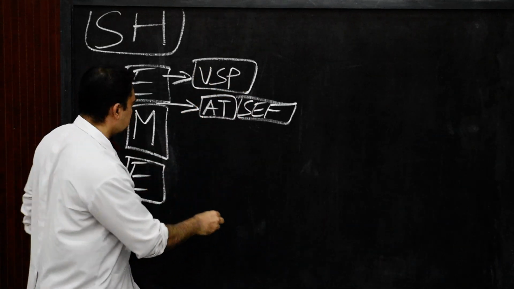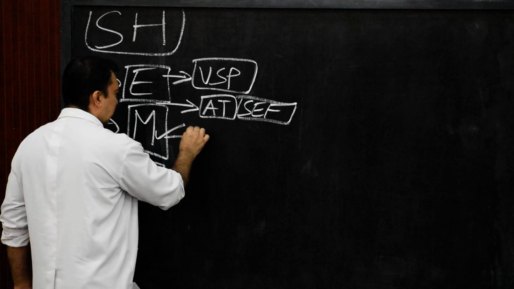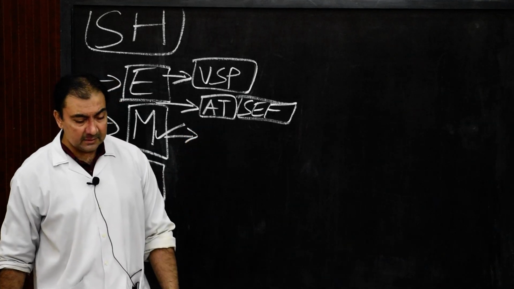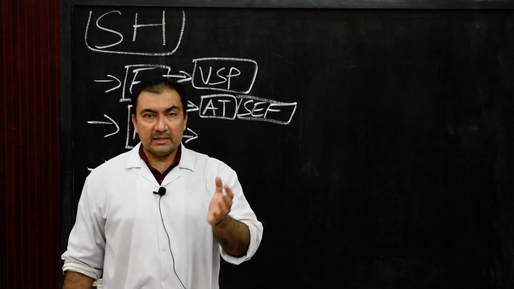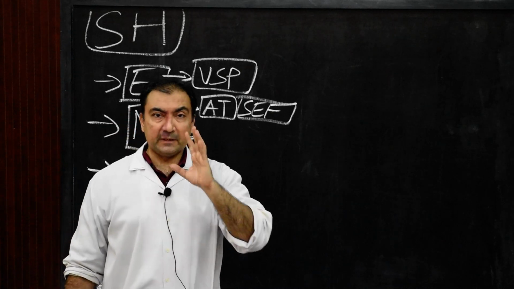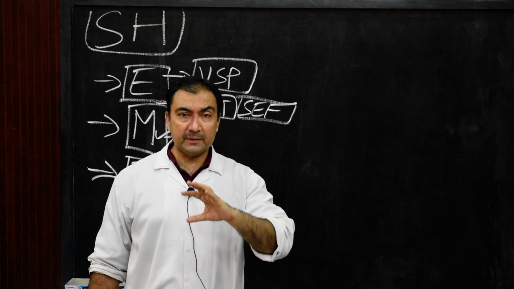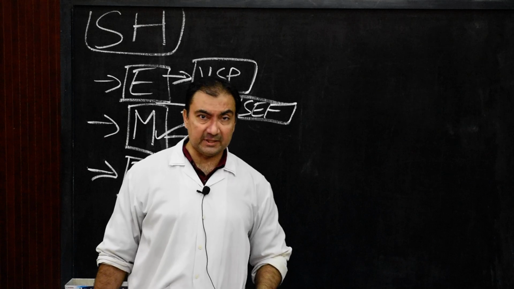Now myocardium. Very interesting, the entire myocardium consists of cardiac muscle fibers. Each cardiac muscle fiber is also called a cardiac myocyte.